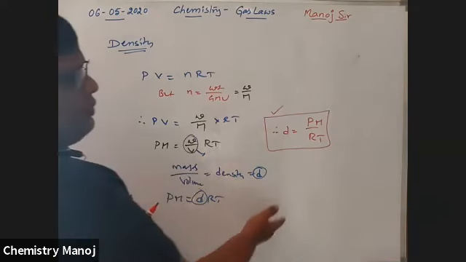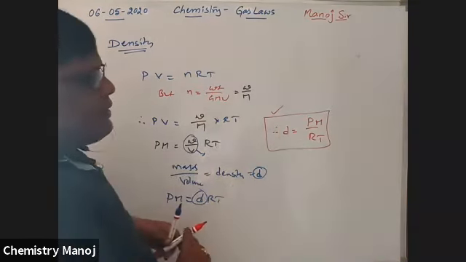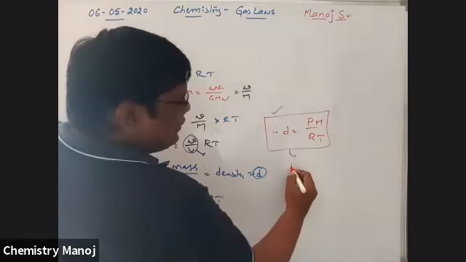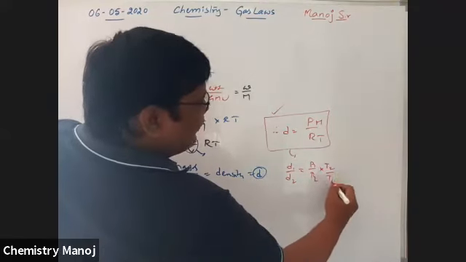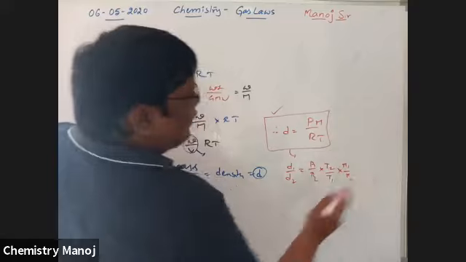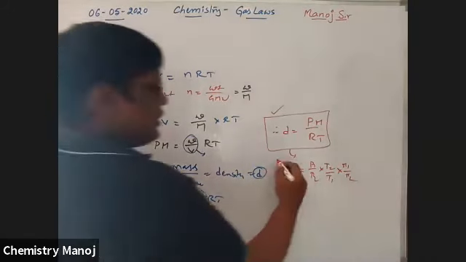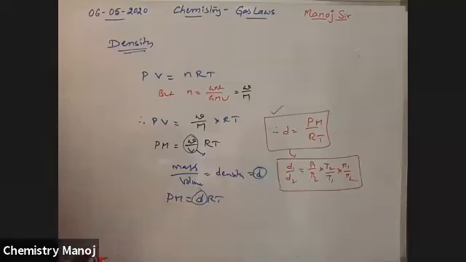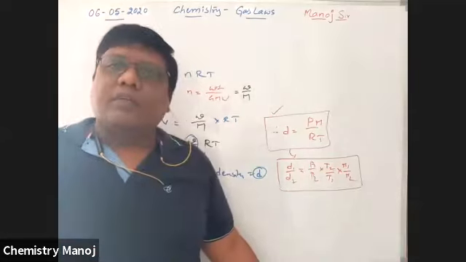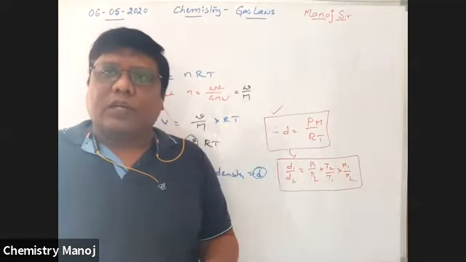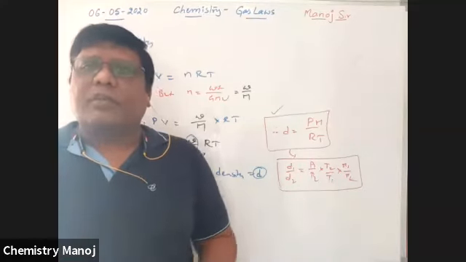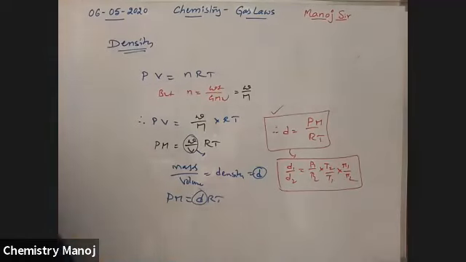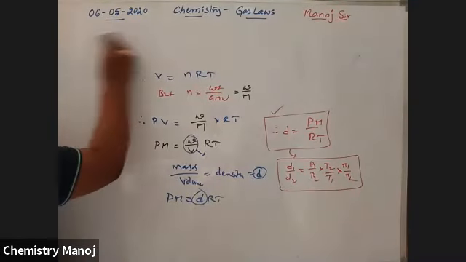So d1 by d2 is equal to P1 by P2 into T2 by T1, which is equal to M1 by M2. Different comparative studies. So these are density relations, all density calculation model problems. These are different concepts up to Avogadro's law. Now I'm going to discuss some problems based on this concept. Note down on your paper and calculate along with me.